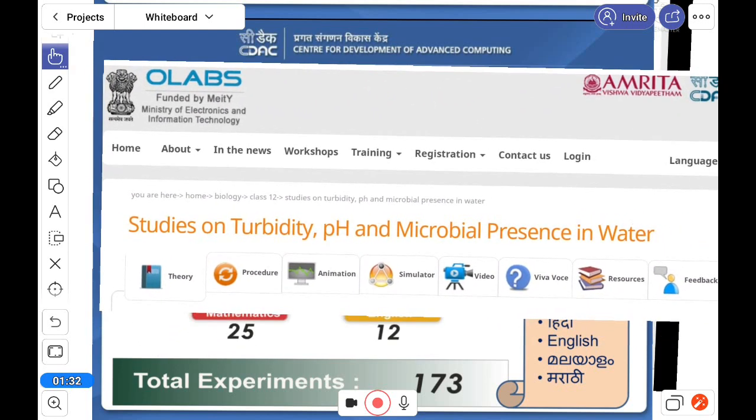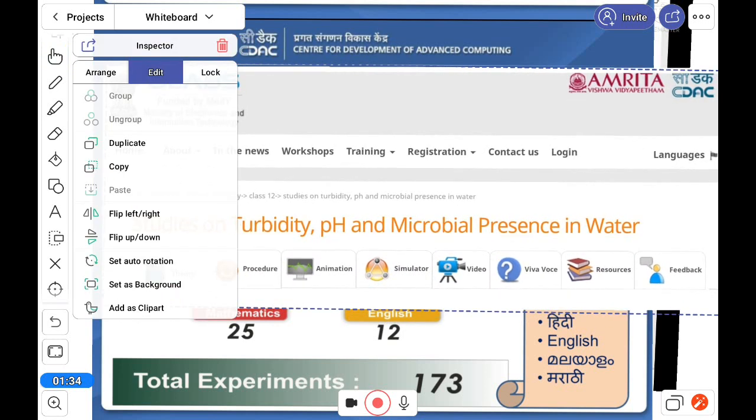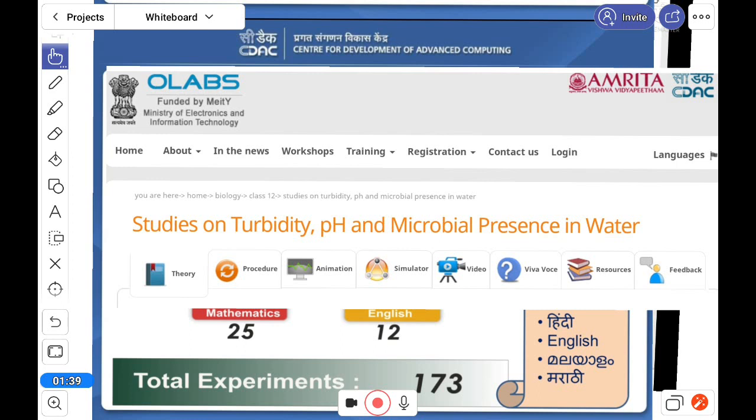Suppose here is one topic, I'll discuss it in detail. Suppose here it is the study of turbidity, one practical in class 12. So on that, what you will get is the different tabs you can see.